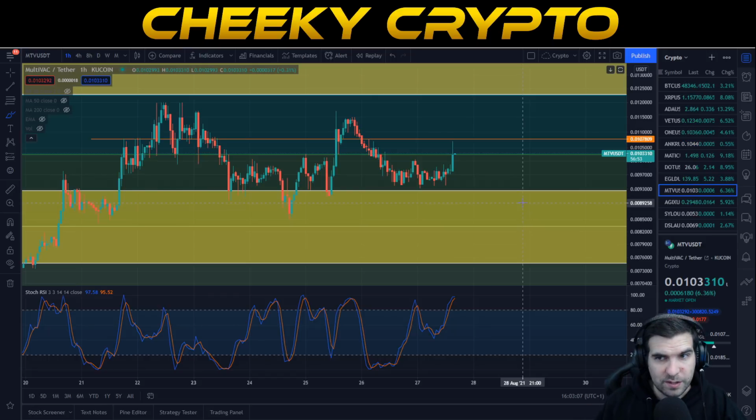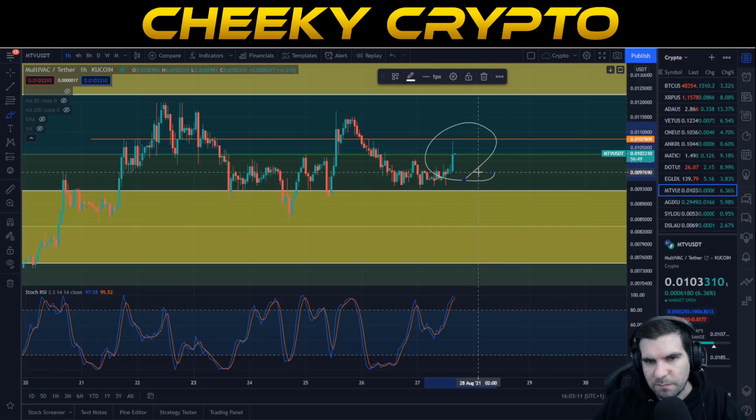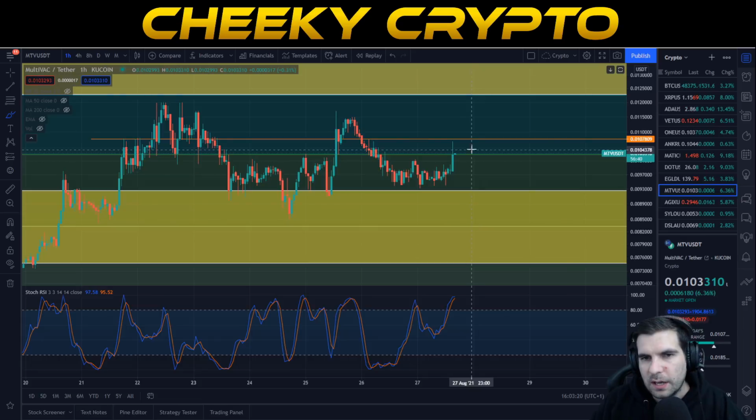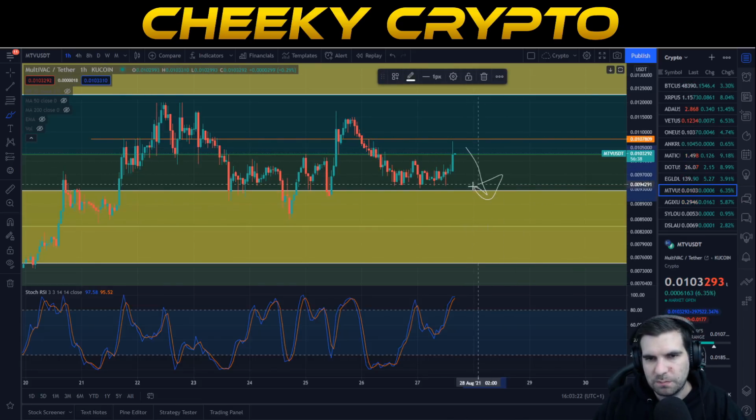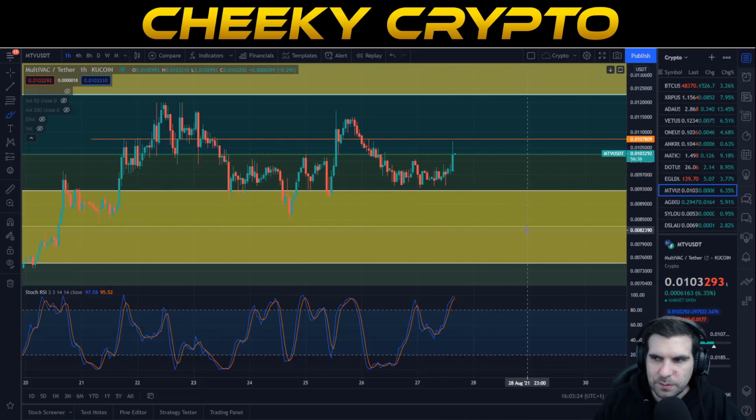Now, Bitcoin's the same, right? We see Bitcoin pushing up right now, which is why you saw this green candle on many of these altcoins as well. They're all pushing up right now. But Bitcoin is also incredibly overbought, and it's looking like it's going to have a correction as well. Okay, and when Bitcoin will go down, you'll pretty much be certain that most of these other altcoins will go down as well.